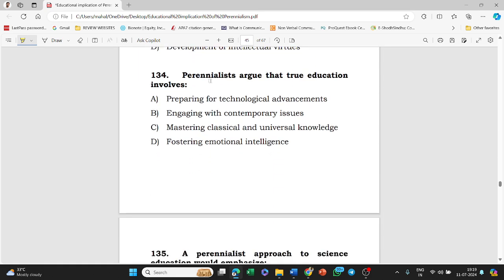Next, perennialists argue that true education involves: preparing for technological advancement, engaging with contemporary issues, mastering classical and universal knowledge, fostering emotional intelligence. Answer of this question is mastering classical and universal knowledge.